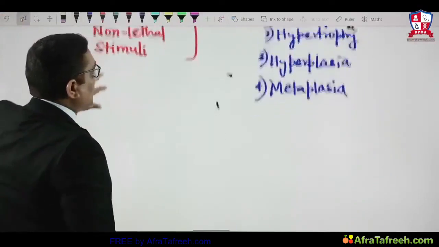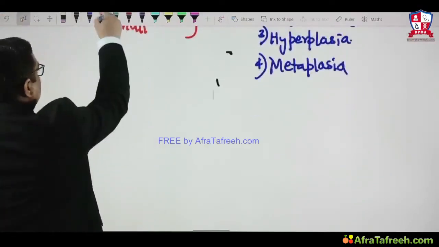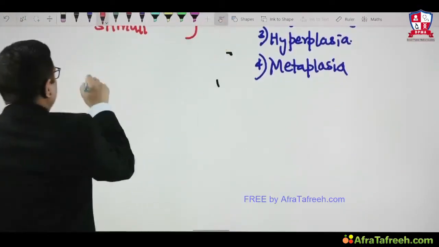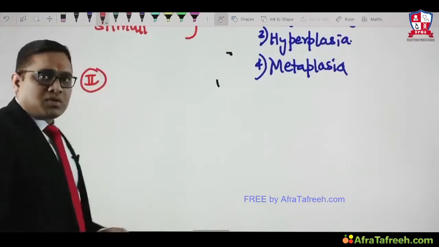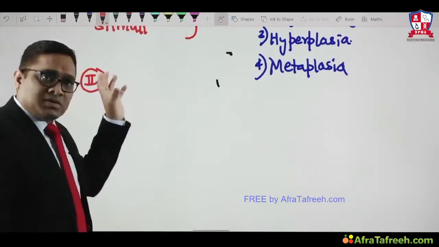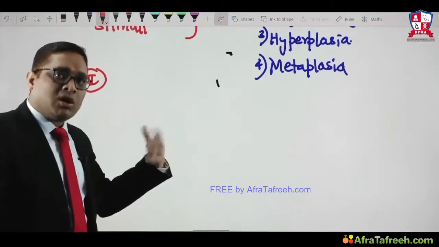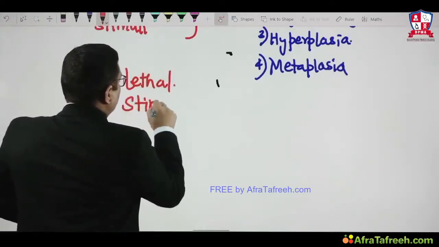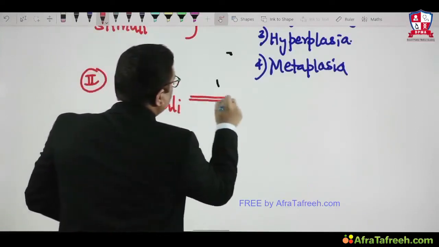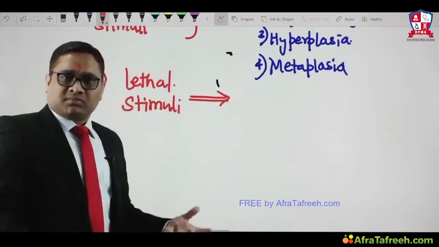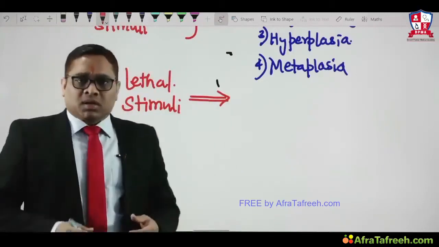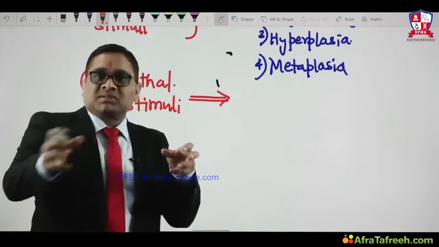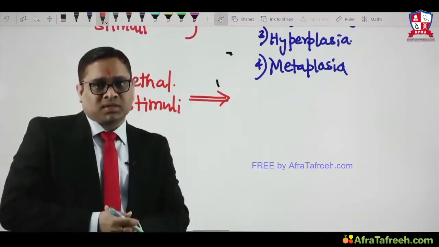So I was talking about the various types of cellular responses to stimuli. Now the second type of stimulus we are going to see is a lethal stimulus. In cellular adaptation it was a non-lethal or altered physiological stimulus. Now we are going to see what will happen when there is a lethal stimulus. When a lethal stimulus is given to a cell, what changes will you predict? It depends on the duration of the lethal stimulus. Was it transient or was it persistent? These are two types of lethal stimuli.